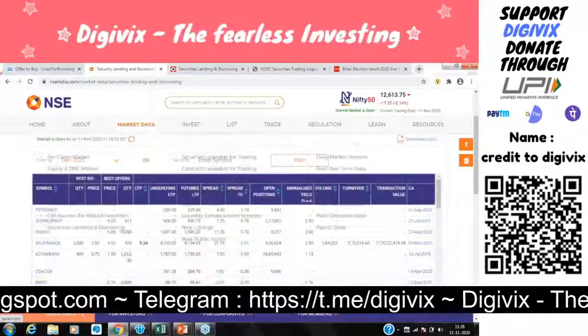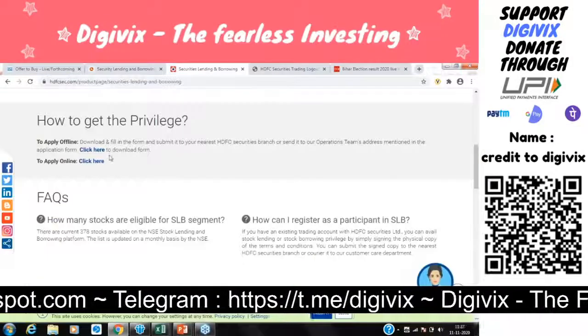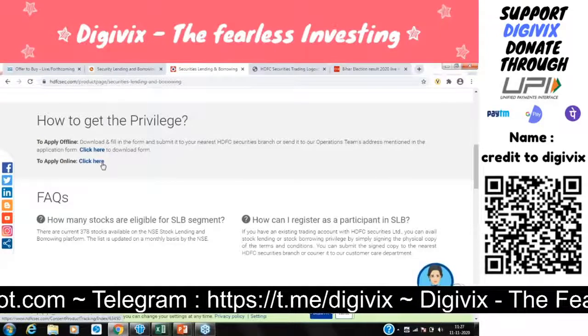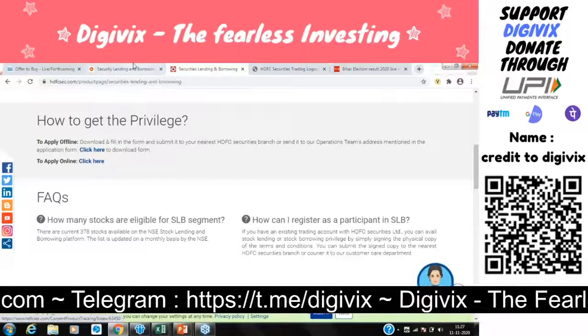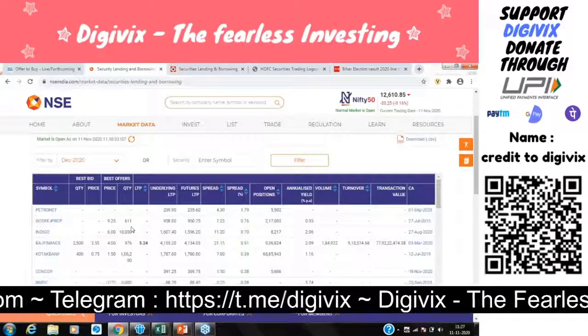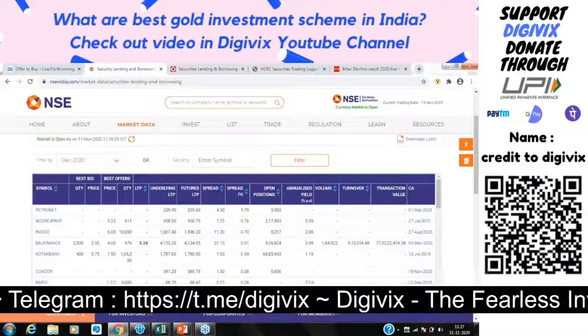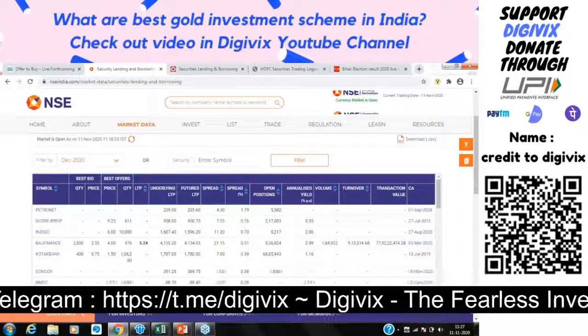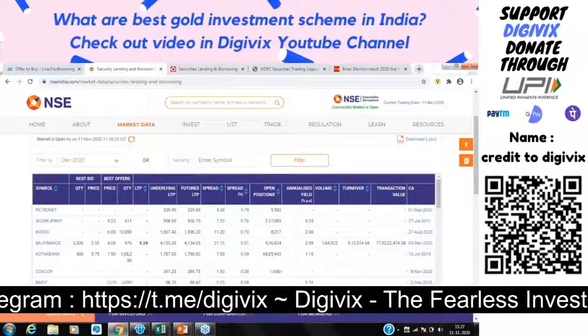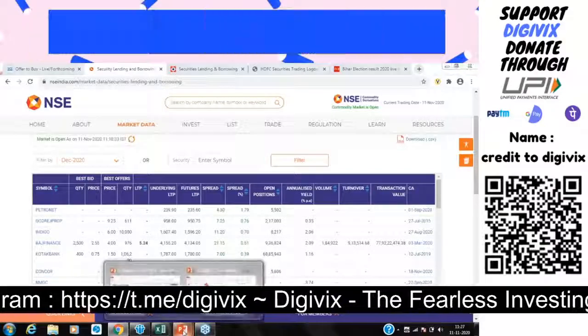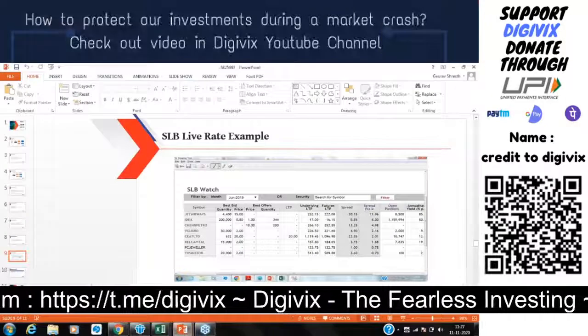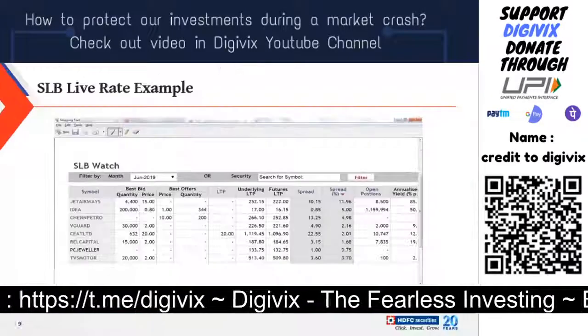How to check the rate, how to apply for the privilege part. Once you have applied for the privilege, then you can check the rate. Once the rate is available, you can call your RM and directly tell him to place an SLBM order. If you don't have a RM, you can directly call our CDD team and you can place an order from there. So it's a very simple product. I hope the point is completely clear for all of you.